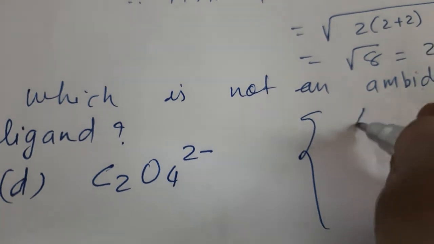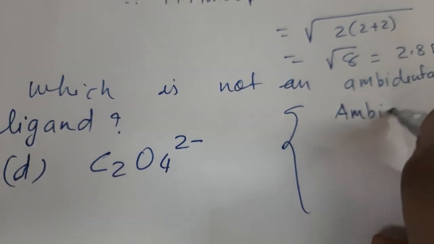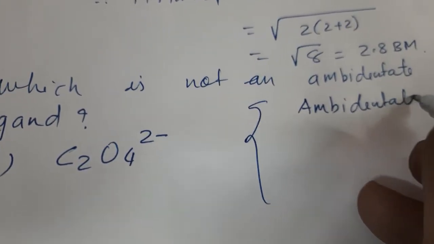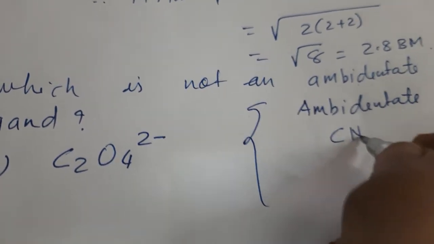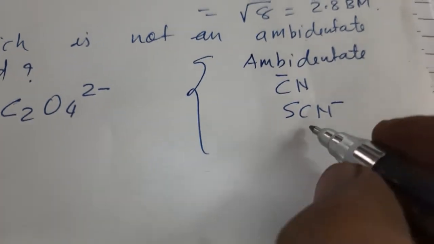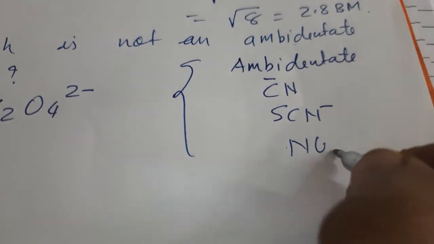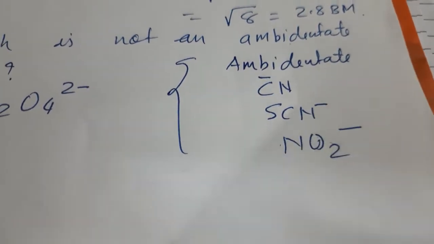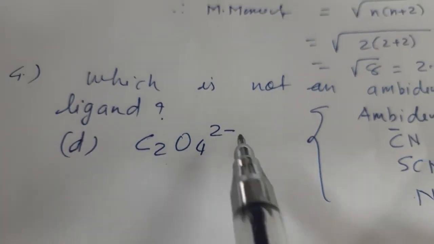Which are ambidentate? Ambidentate ligands are CN, then SCN, then NO2. But this C2O4 is not an ambidentate ligand.